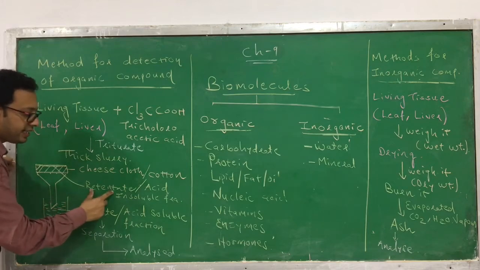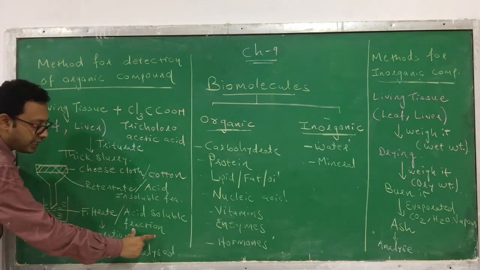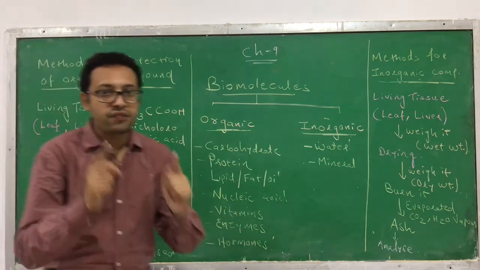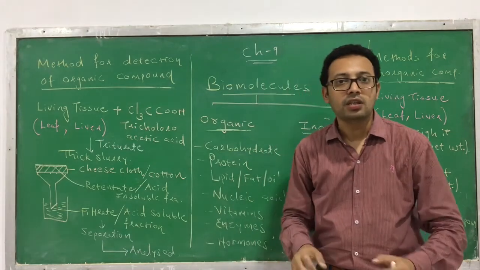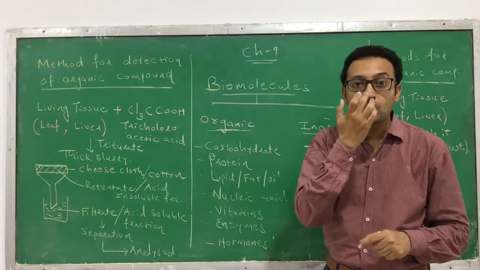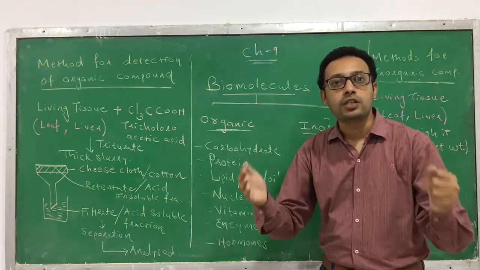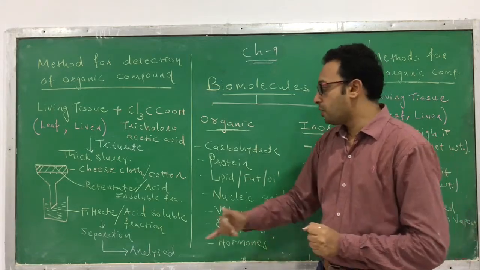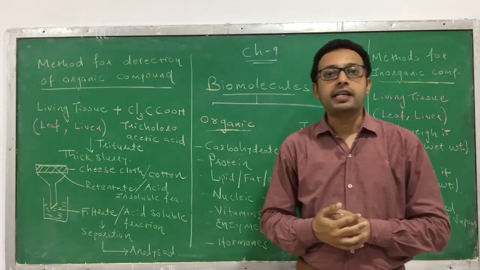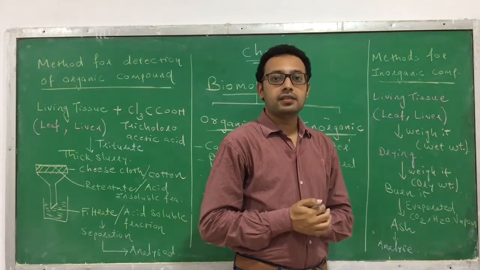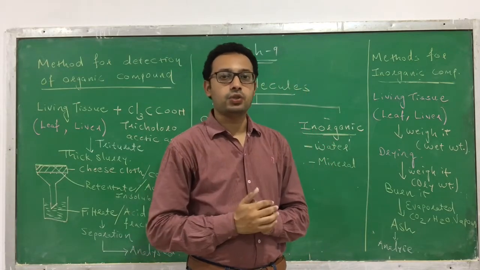The retentate can also be called the acid insoluble fraction. The filtrate is called the acid soluble fraction. This filtrate, or acid soluble fraction, is subjected to separation, so the different compounds dissolved in it get separated out. Once separated, they are purified. After purification, it is analyzed by different machines to find which organic compounds are present in it. So that is a method for detection of organic compounds in a living tissue.